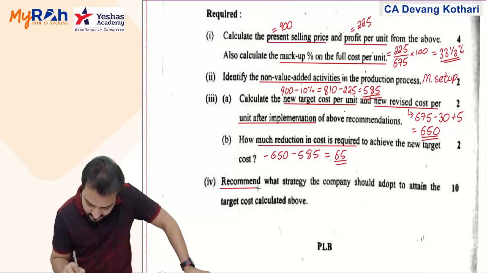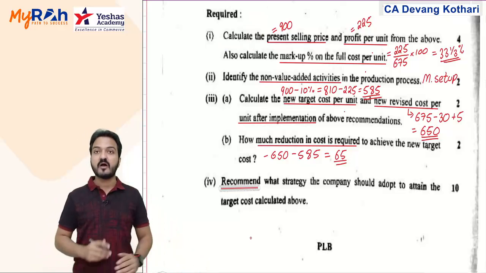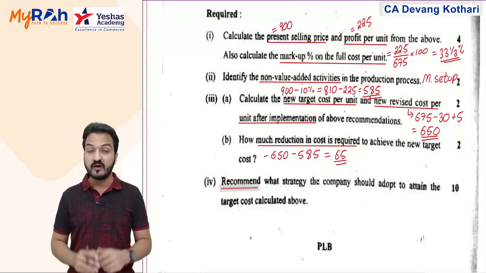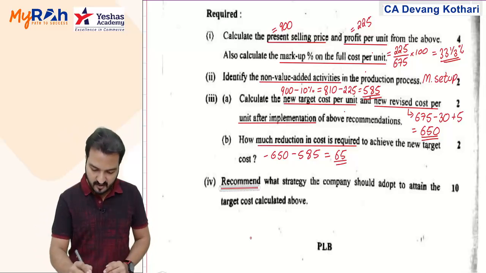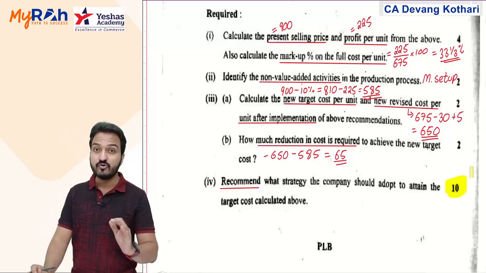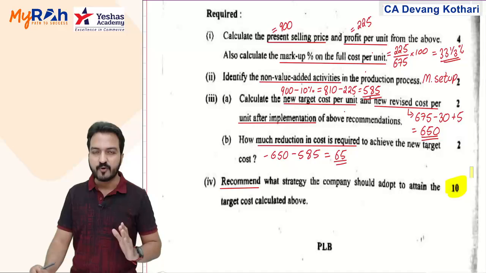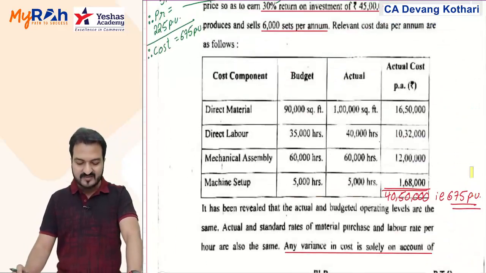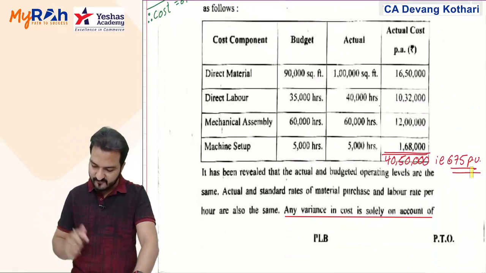And the last question: recommend what strategy the company should adopt to attain the target cost calculated above. Yeah, what should the company do? Now you recommend. This recommendation is giving you 10 marks. I told you recommendations are always most important. Again, this is similar to the ones we did in class. Let me show you that working.